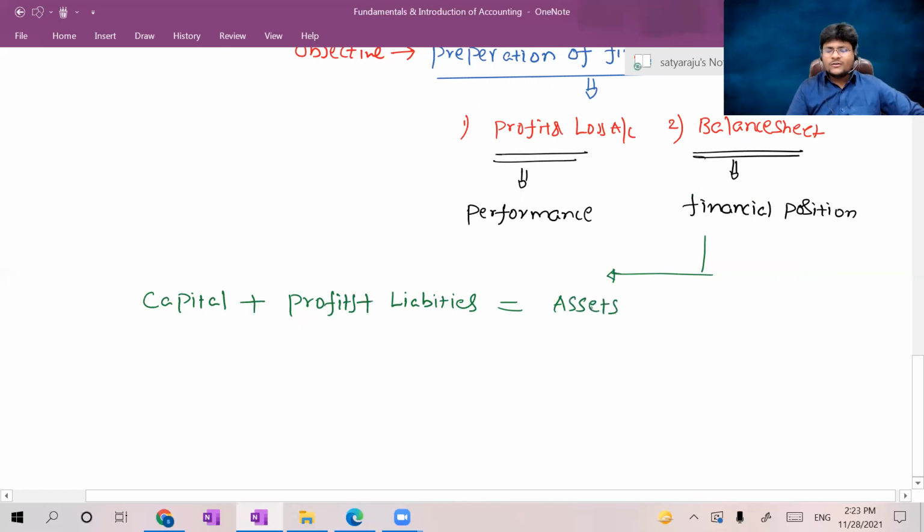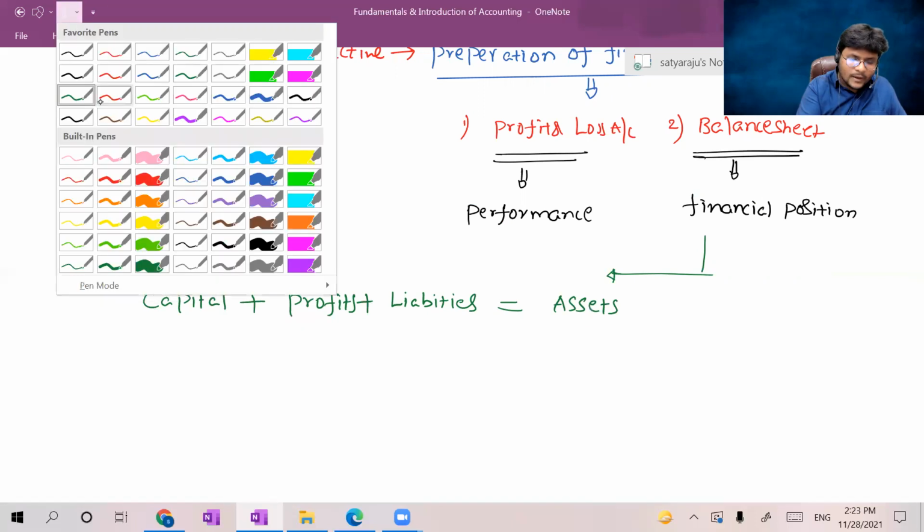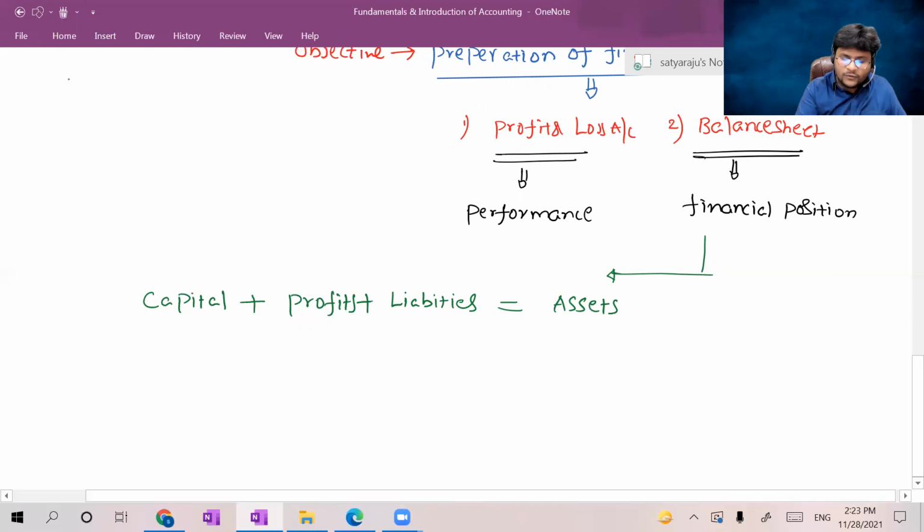Will you agree, all of you? You already prepared the sole proprietor financials in your foundation or in other courses, whatever the case may be. You will agree, right? On the left hand side, capital plus profits. The profits also belong to the proprietor. That's why I added them to the capital, plus outside liabilities is equal to assets. Am I right? Okay.